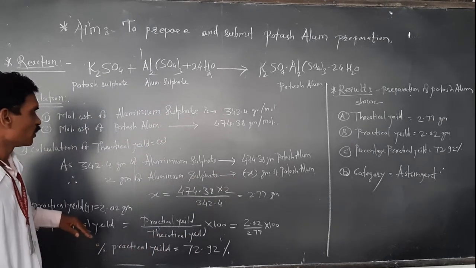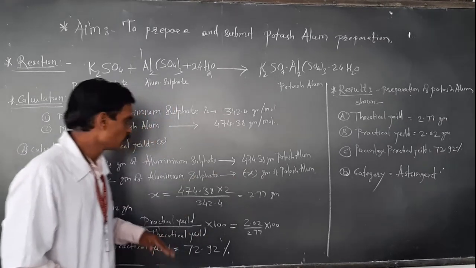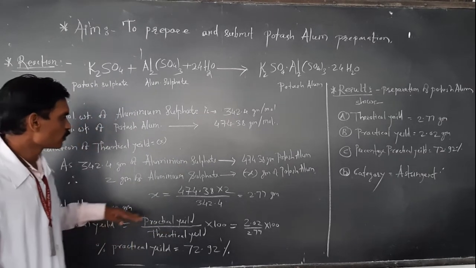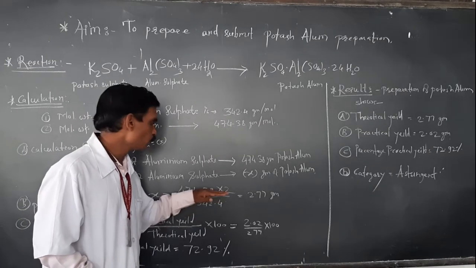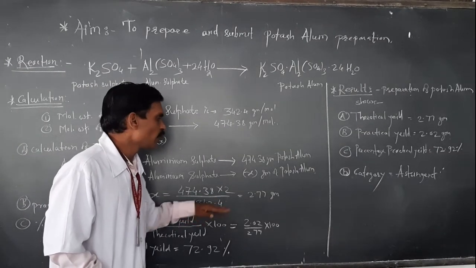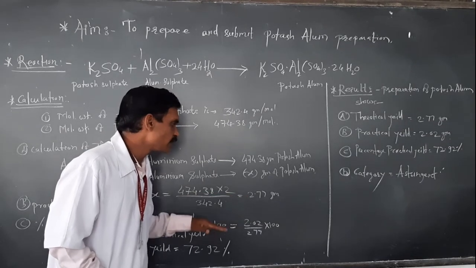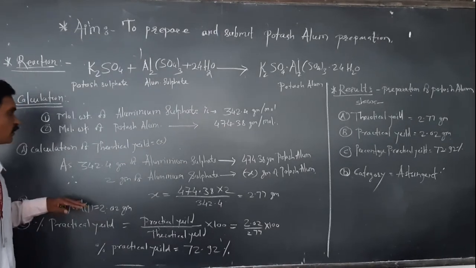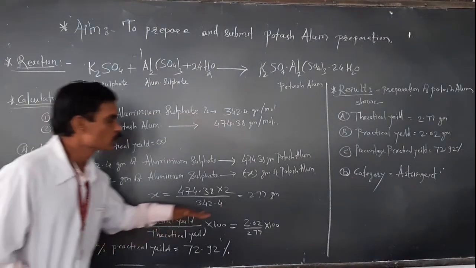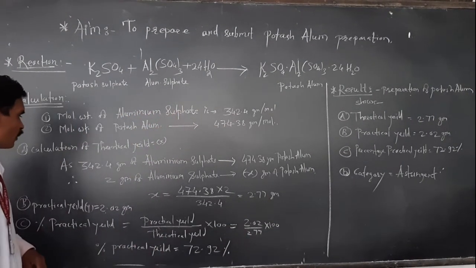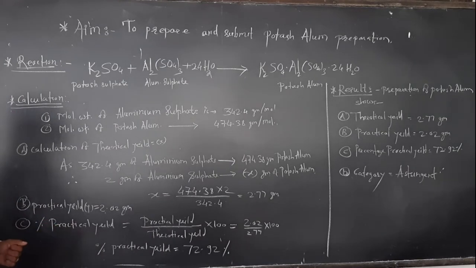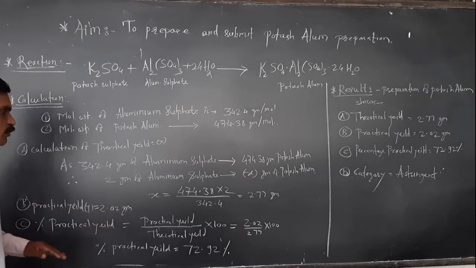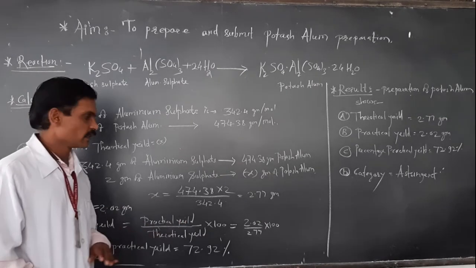So here it should be x. We have to calculate x by cross multiplication. So 474.38 into 2 divided by 342.4 will give us the theoretical yield, that is the x value, 2.77 gram. So we can say the theoretical yield for today's practical is 2.77 gram. Now after performing the practical, we got a product of 2.02 gram. So this is our practical yield for today's practical.